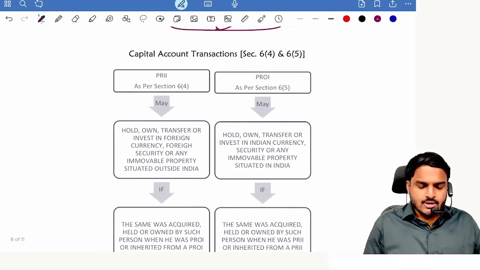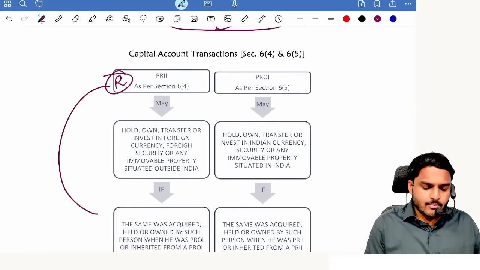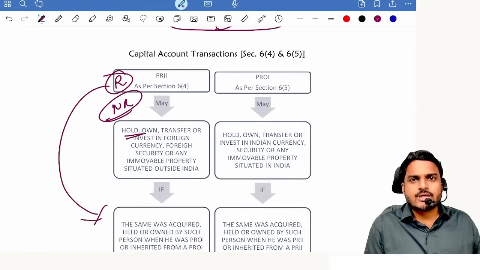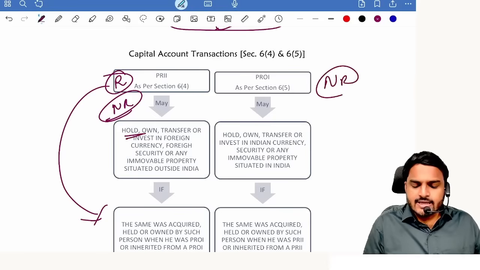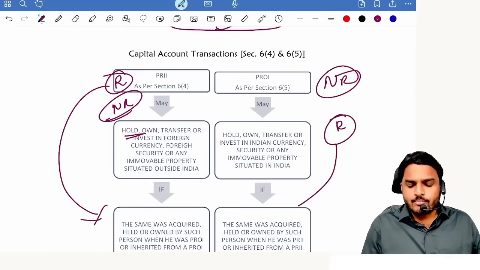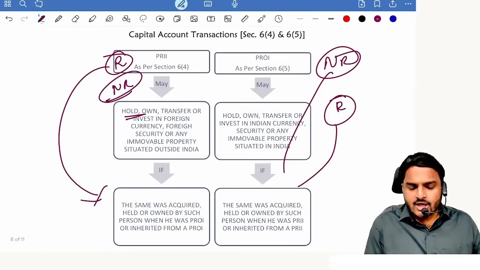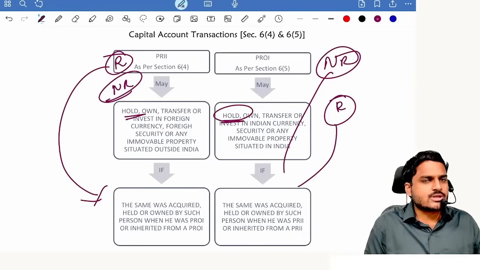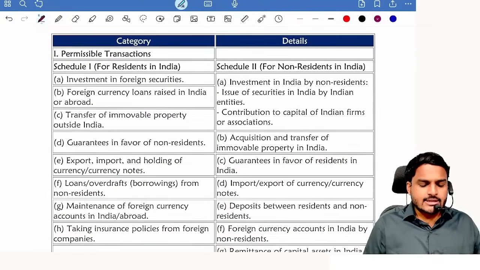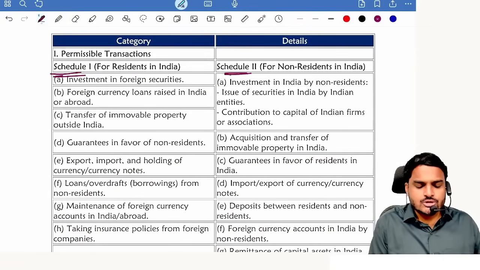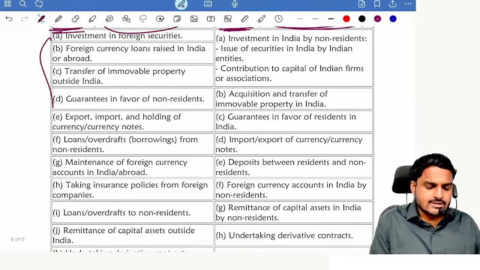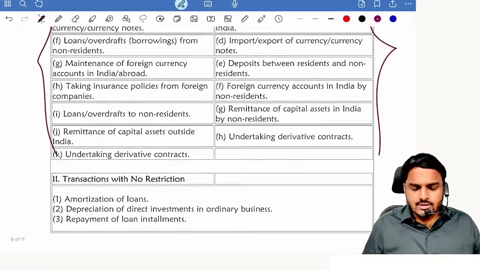Next one, any resident who acquired property outside India when he was a non-resident can continue to hold such properties. Any non-resident who acquired properties in India when he was a resident can also continue to hold such properties. There is no restriction, there is no prohibition. And the last category, capital account transactions, Schedule 1 and Schedule 2. Schedule 1 is for residents, Schedule 2 is for non-residents. A list is given, just remember that list.